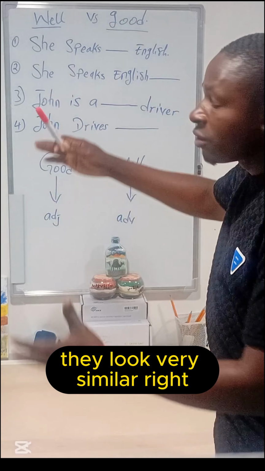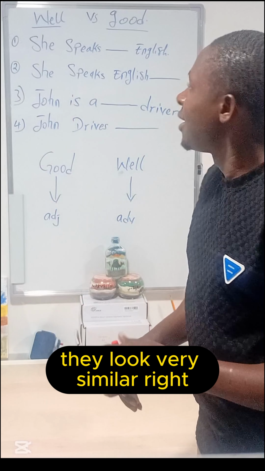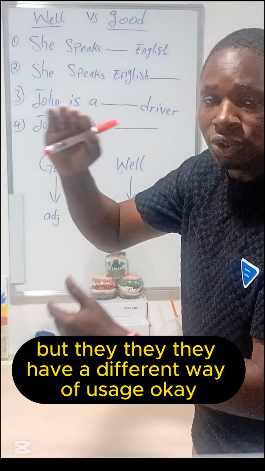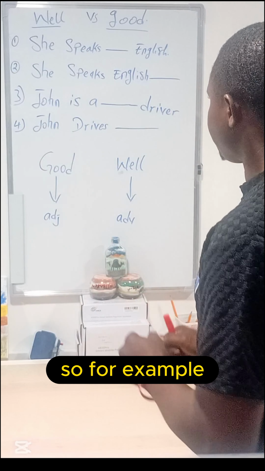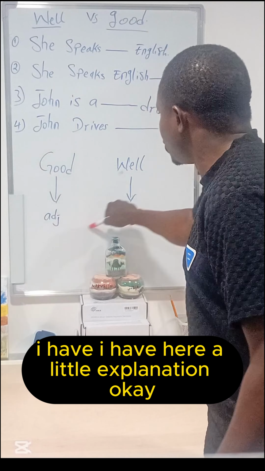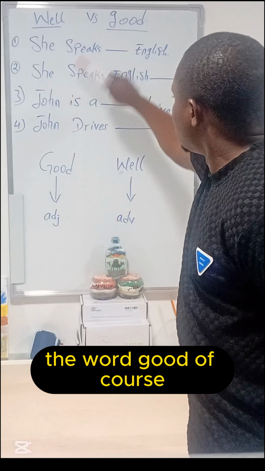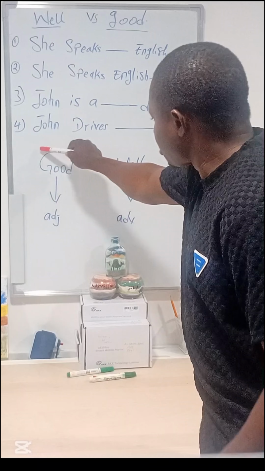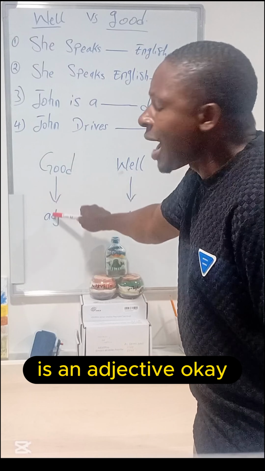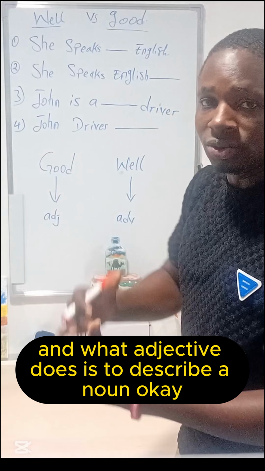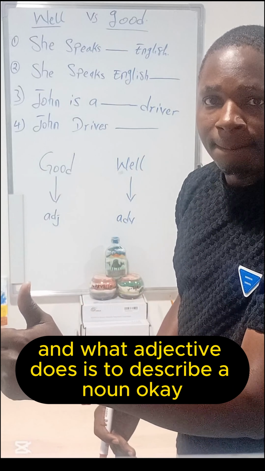Okay, so we proceed with what we have here on the whiteboard, the word well and the word good. They look very similar, right? But they have a different way of usage. For example, I have here a little explanation. Let me start with the word good. The word good is an adjective, and what an adjective does is describe a noun.